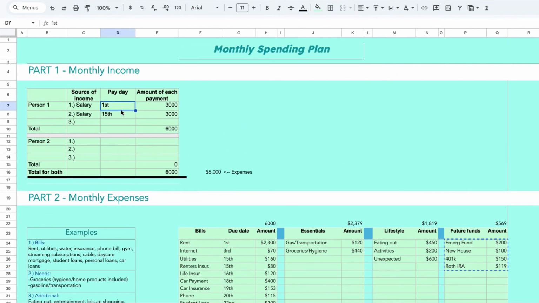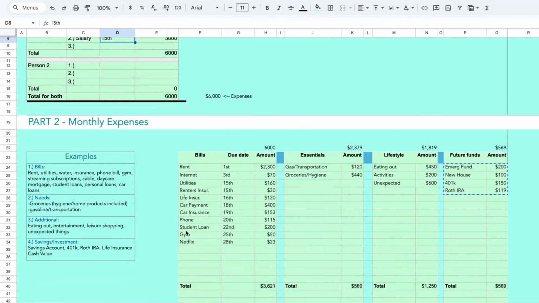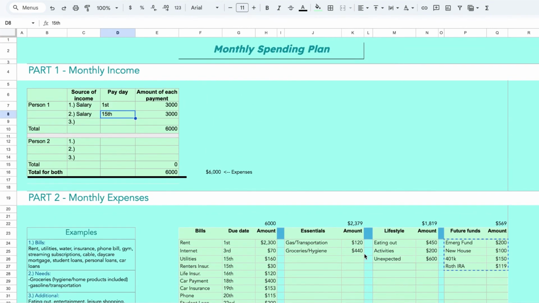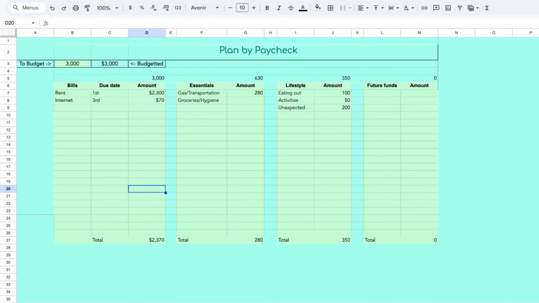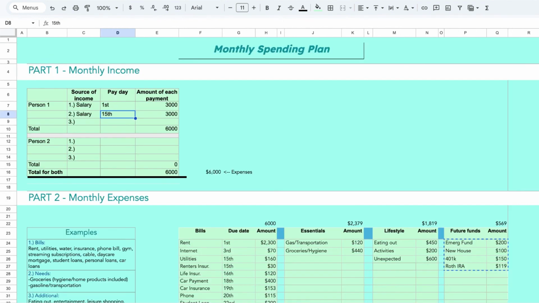So let's say you get paid on the 1st and 15th. On the first, you want to tweak this main monthly spending plan and do your first plan by paycheck. And then on the 15th, you want to do the second plan by paycheck. That's pretty much it. Like I said, next comes tracking, which we do throughout the month, which will become second nature and is a complete game changer. So make sure to stay tuned for that.